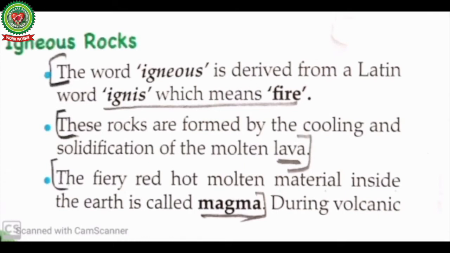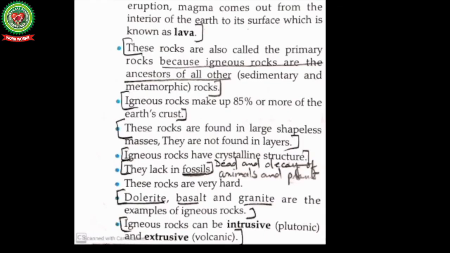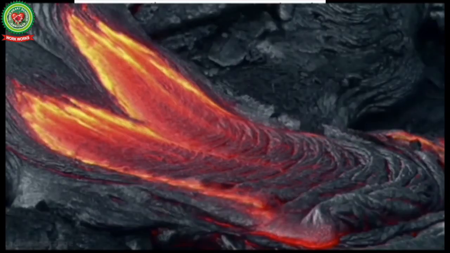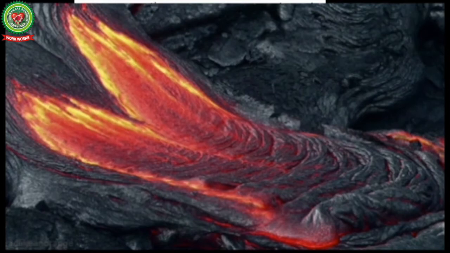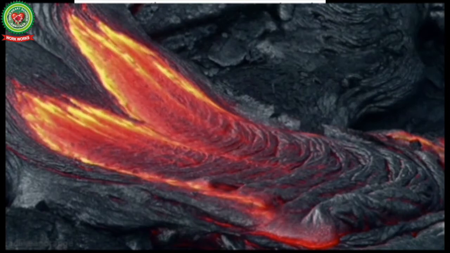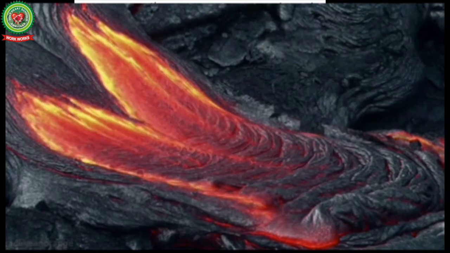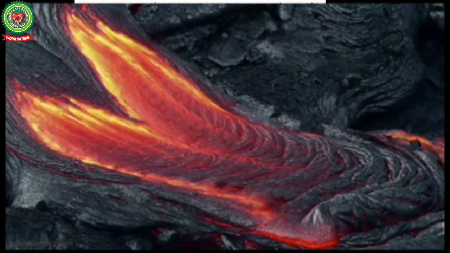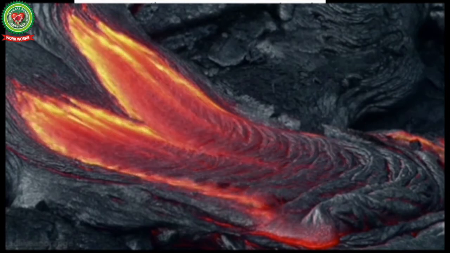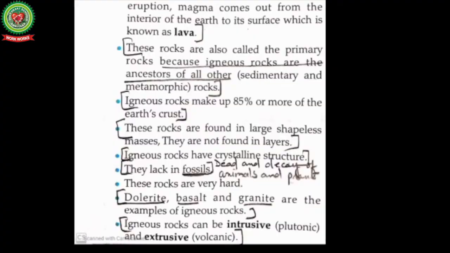The fiery red hot molten material inside the earth is called magma. During the volcanic eruptions, magma comes out from the interior of the earth to its surface, which is known as lava. Magma means fiery red hot molten material inside the earth, and lava means when magma comes out on the earth's surface from the interior of the earth during the volcanic eruptions.